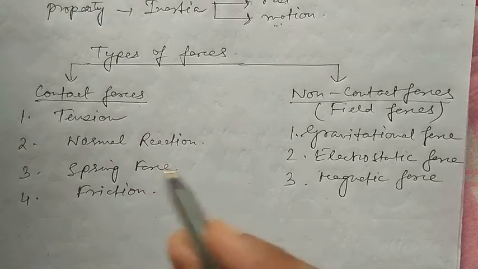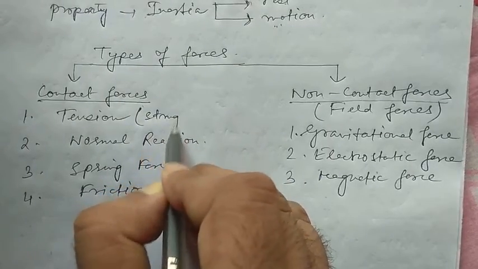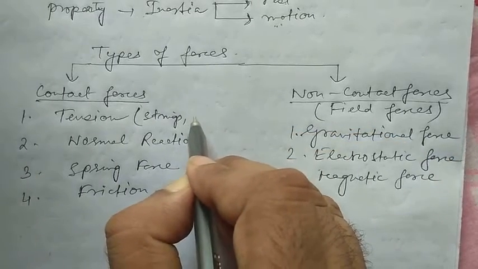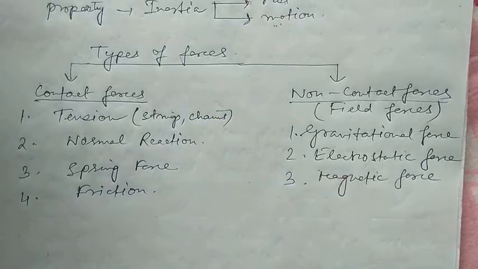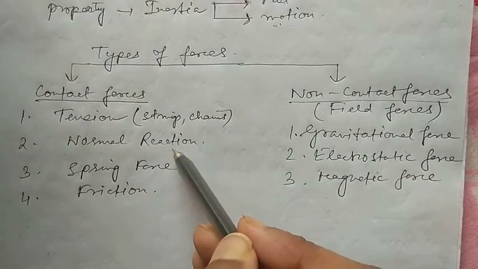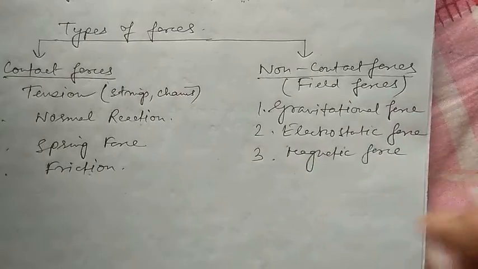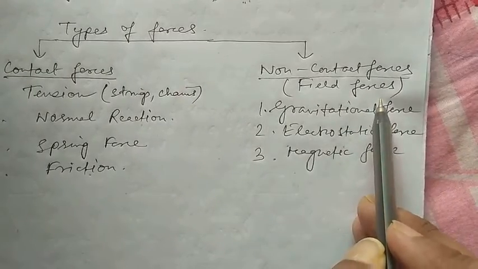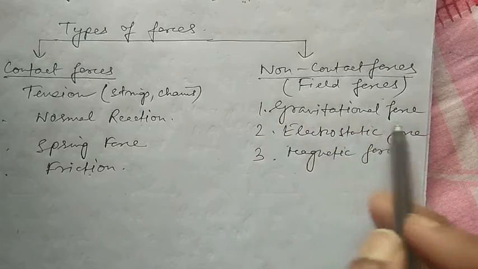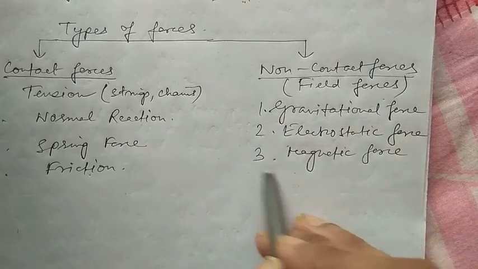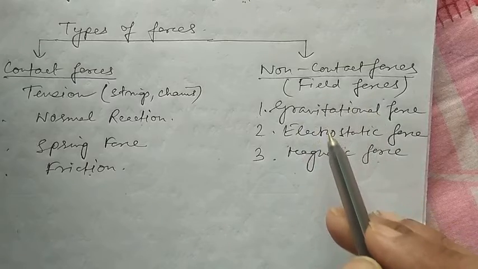Now, tension force is seen in strings and chains, etc. Normal reaction, spring force, frictional force. And non-contact forces are also known as the field forces. That means a field acts. Number one is gravitational force, number two is electrostatic force, number three is magnetic force. All these forces are non-contact forces because the bodies do not get in contact with each other.